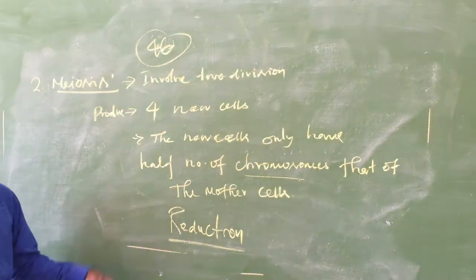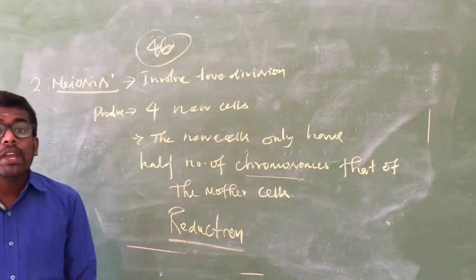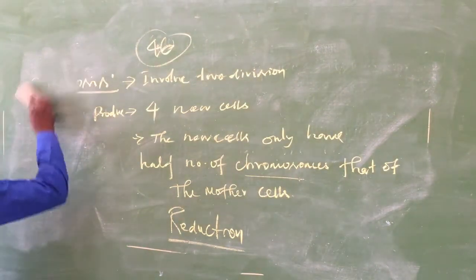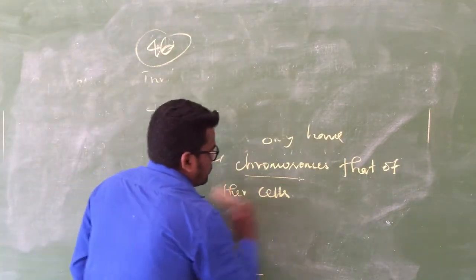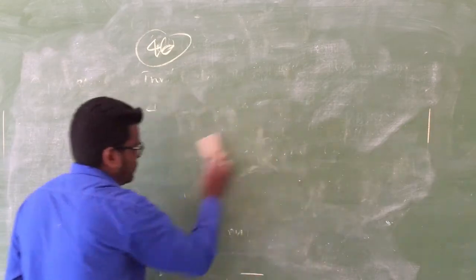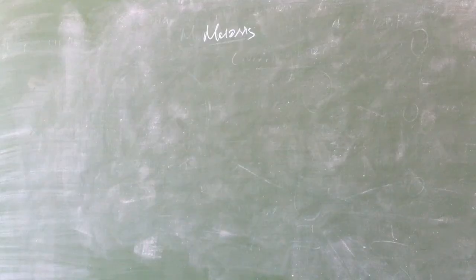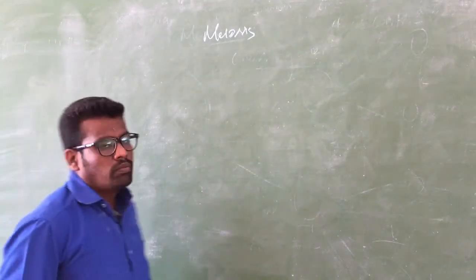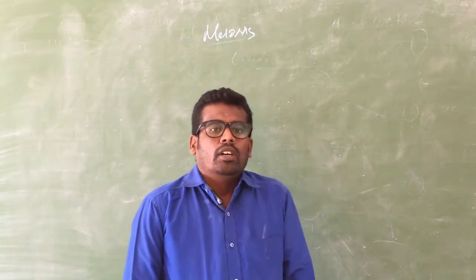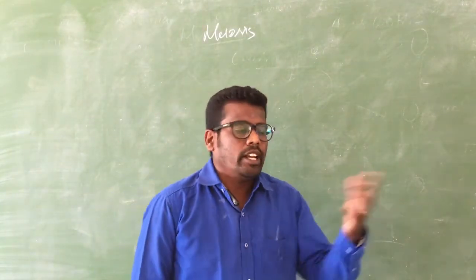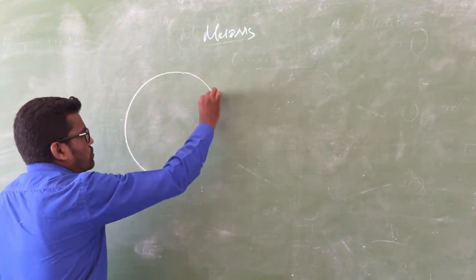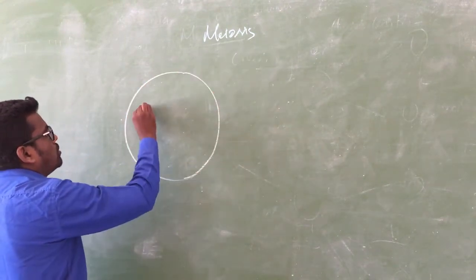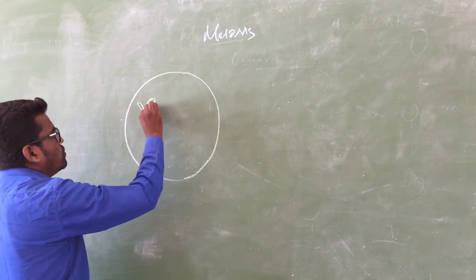So these are the characteristics of meiosis. Next diagram. Now we see the meiosis division diagram. There are chromosomes.